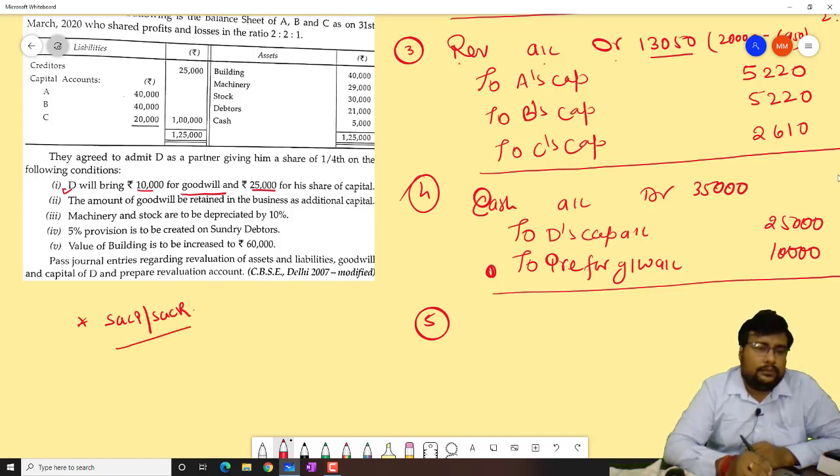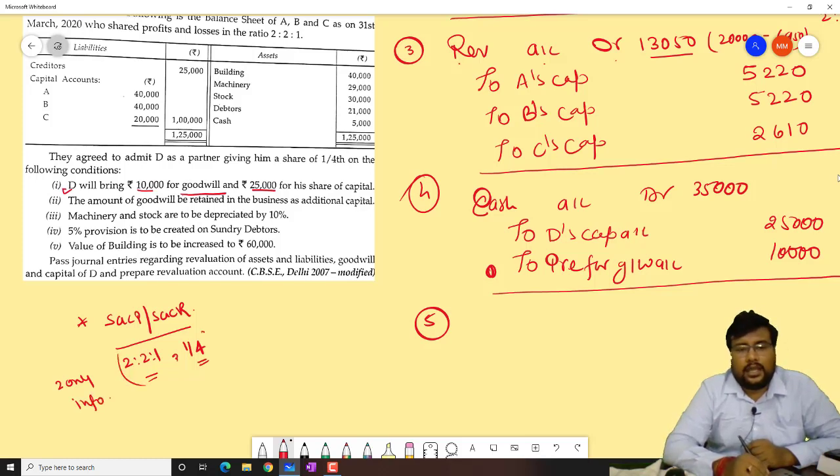Beta, in this question two pieces of information are present: the old ratio 2:1 and the new partner's share of 1/4. When only these two pieces of information are there, it is considered case number 1 of the new profit sharing ratio.